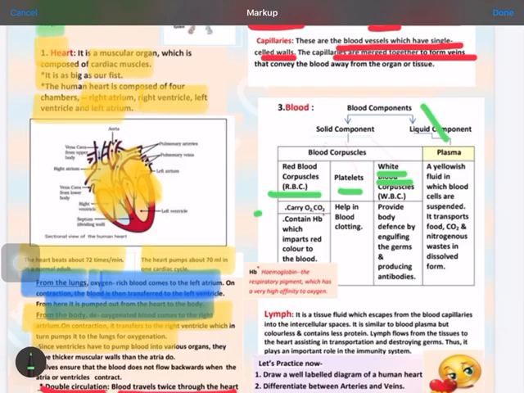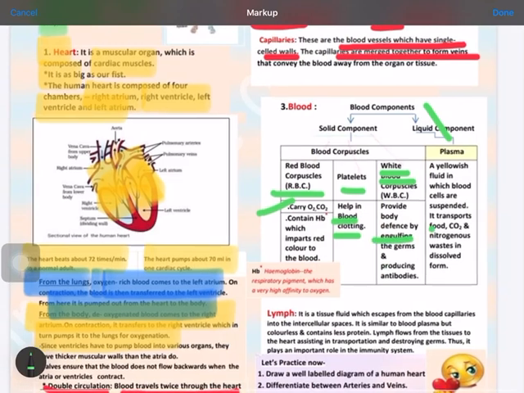The function of RBC is to carry oxygen and carbon dioxide, and it contains hemoglobin which imparts red color. Platelets help in blood clotting, and WBC provide defense by engulfing the germs and producing antibodies. This yellow colored fluid, plasma, is providing a medium. It transports food, carbon dioxide, waste, etc.